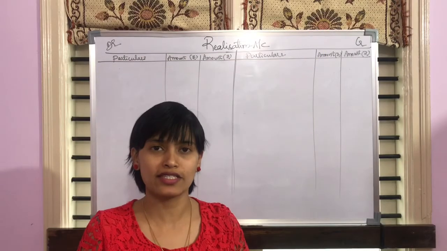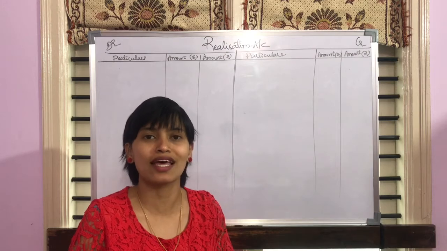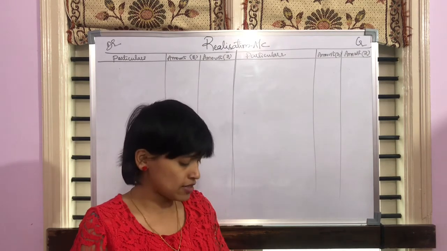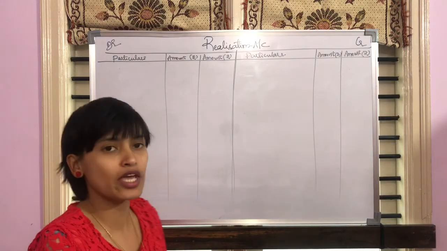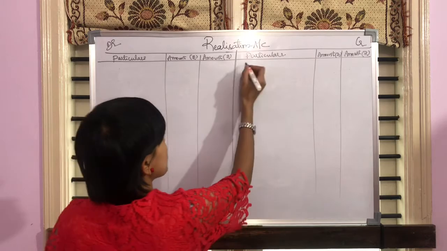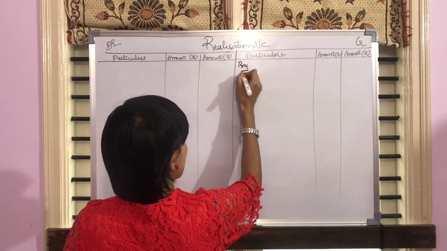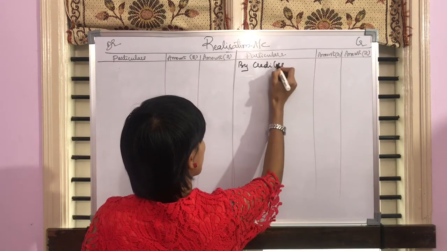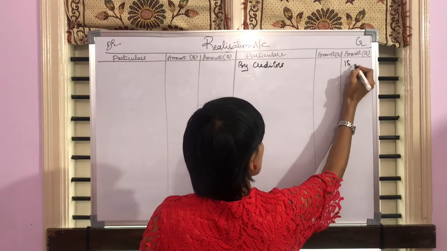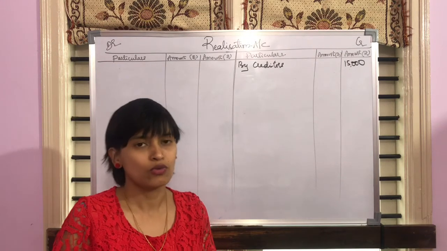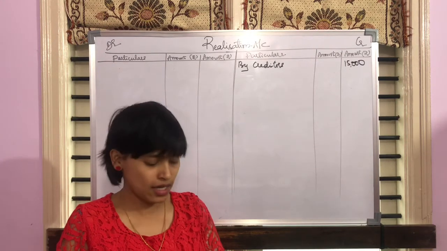Let's prepare realization account. I'm going to start from the liability side of the balance sheet. The first item is creditors and the value is rupees 15,000. So let's write it as it is on the credit side. This is step number 1, by creditors account 15,000. The next liability is Anand's loan, which will reflect in bank account.